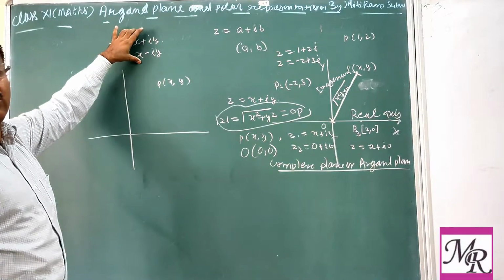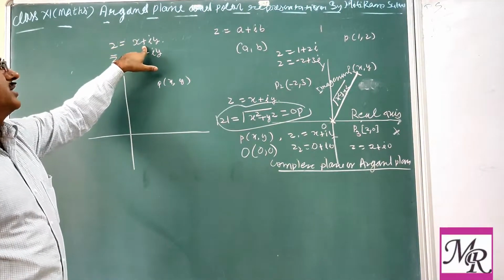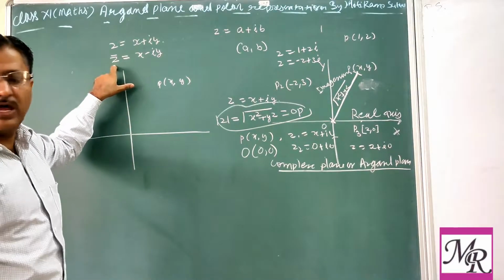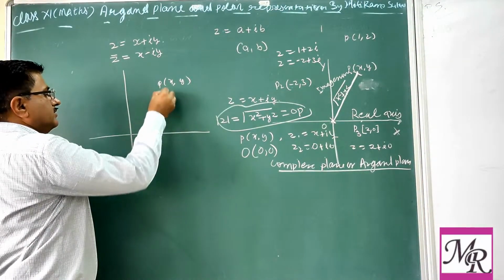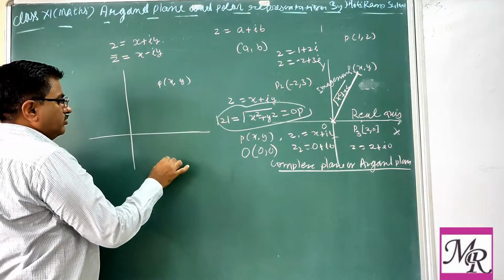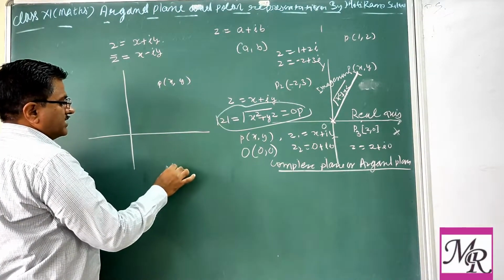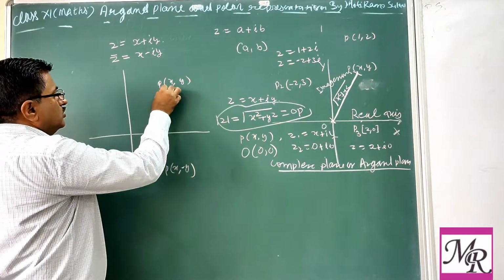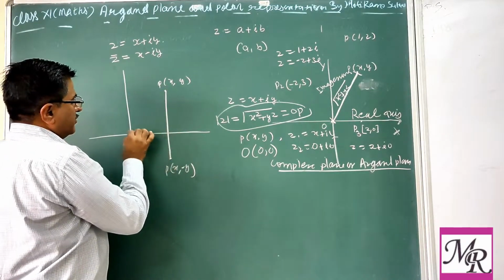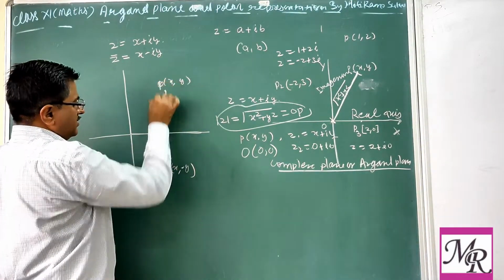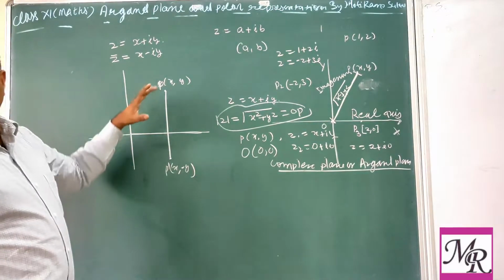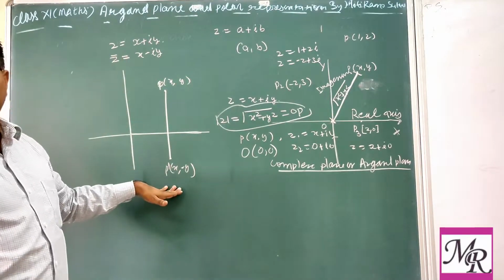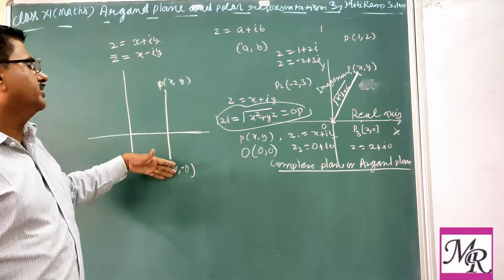In the previous slide, we already said that if z is the complex number, then its conjugate is z bar. So in the Argand plane, we represent P(x, y), and at the same position with the same distance, we have (x, minus y). These two points are mirror images of each other. This is P, then this is P dash. So when we represent a complex number and its conjugate, both are mirror images of each other.